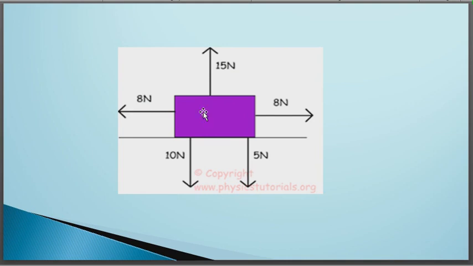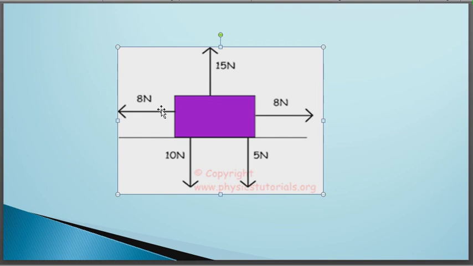How? Let's see. Actually this is 15 Newton in the upward direction and these two are 15 Newton which are acting downward. So these two forces are equal in magnitude but in opposite direction, and already we know that for opposite direction we put the negative sign. So 15 plus minus 15 you will get 0. Same as this is 8 Newton to the right side and the next one is 8 Newton which is acting leftward.